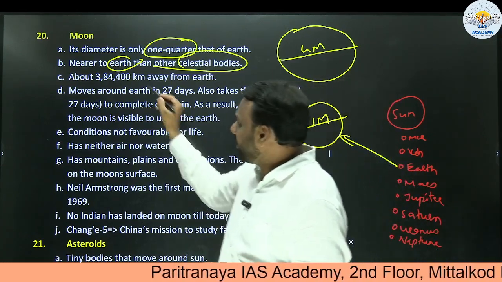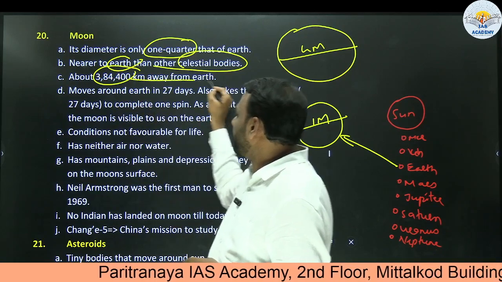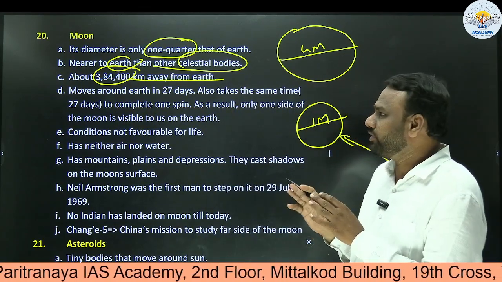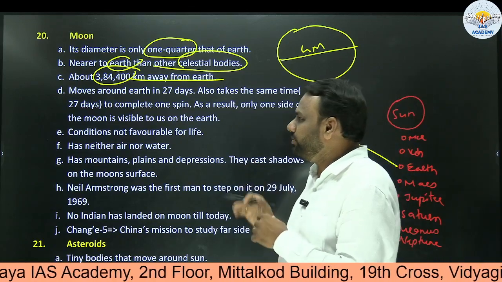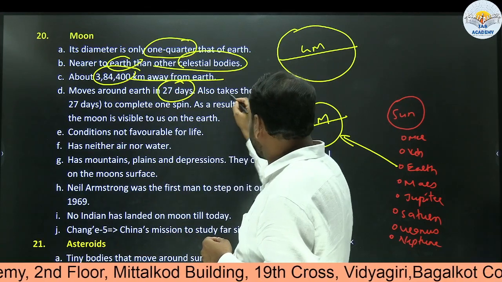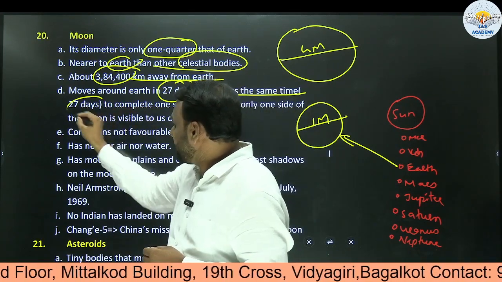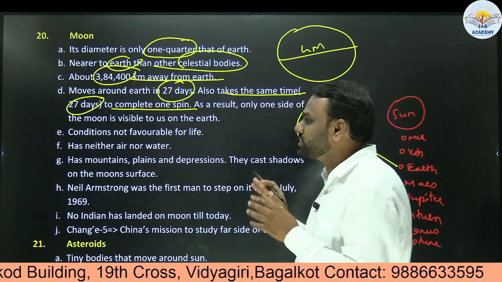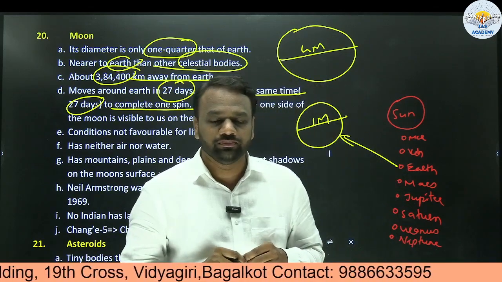Next, the moon is approximately 384,000 kilometers away from Earth. So even this approximate distance is important. 384,400 kilometers away from Earth. Next, it moves around Earth in 27 days. It also takes the same time, 27 days, to complete one spin. As a result, only one side of the moon is visible to us on Earth. Very important point to note.